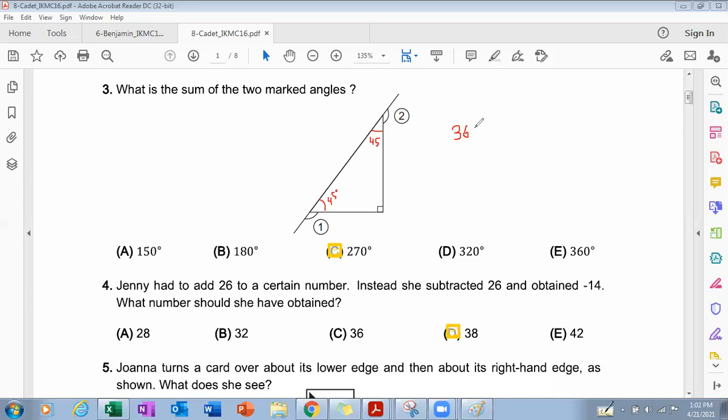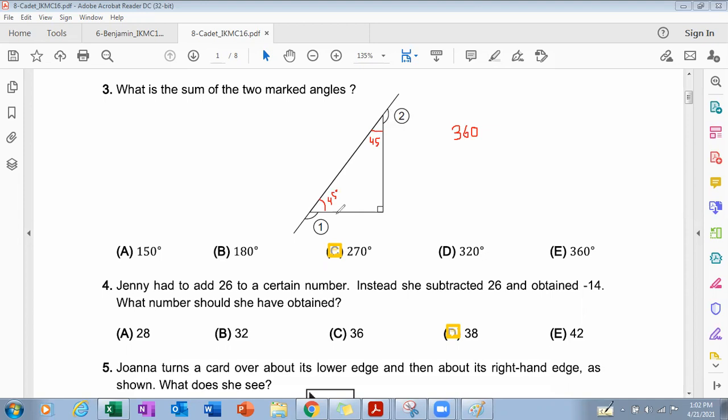Remember, whatever the figure is, whatever the shape is, the exterior angles are the outside angles. This is an outside angle of the shape. This is an outside angle of the shape. So the sum of all the exterior angles of the shape is 360.